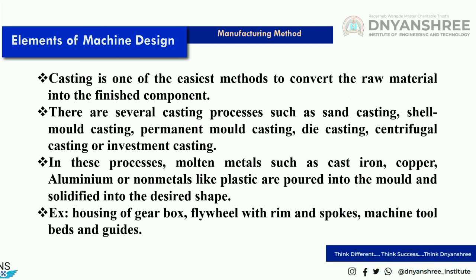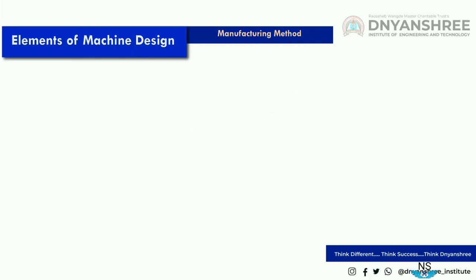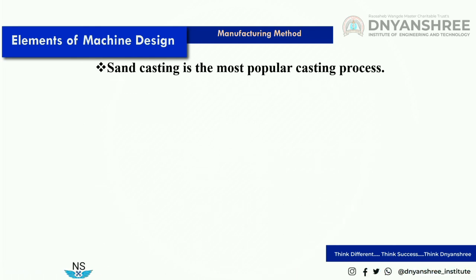For example, components made from casting processes are the housing of a gearbox, flywheel with rim and spokes, machine tool beds and guides. Sand casting is the most popular casting process, and it is mostly used.